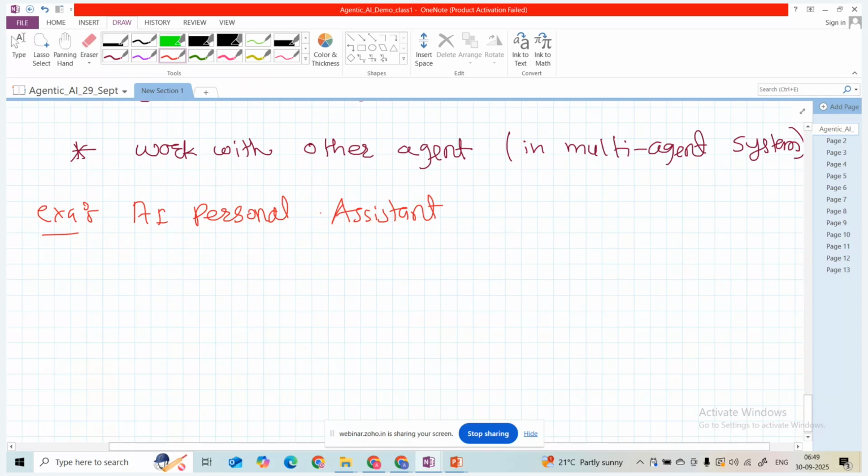It will not only answer your question, it will book the flight as well as send the boarding pass and add it to your calendar. All these things will happen in this case. Then we have another example, the autonomous trading bot.